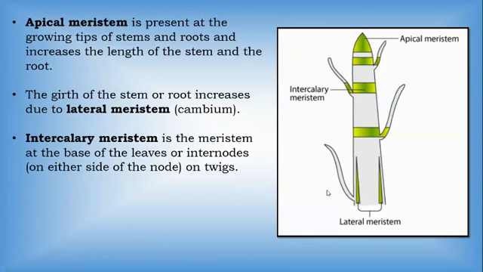The leaves are attached to the branches, and that part is called a node, and the distance between two nodes is called an internode. Suppose this is, think of it as a leaf. Okay, so this is called a node, and this is also called a node. So the distance between these two is called an internode.